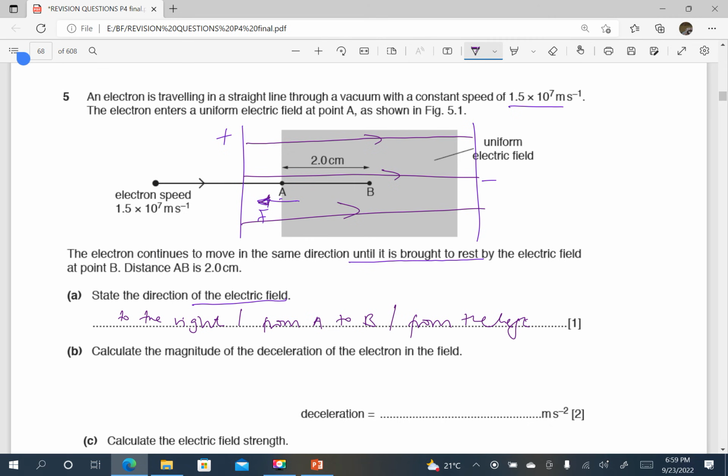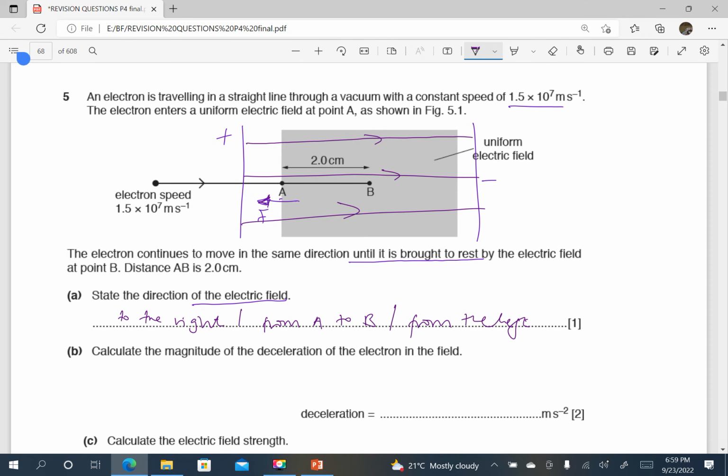Number one, the electron is slowing down, it is coming to rest. The reason as to why it is coming to rest is maybe because it was moving against the force acting on it. And if it was moving against the force acting on it, then we can say the force was acting to the left. Note that the force on an electron in a uniform electric field acts in the direction of high potential.